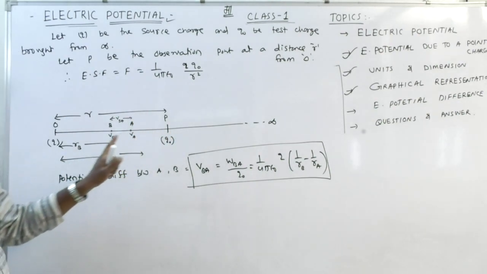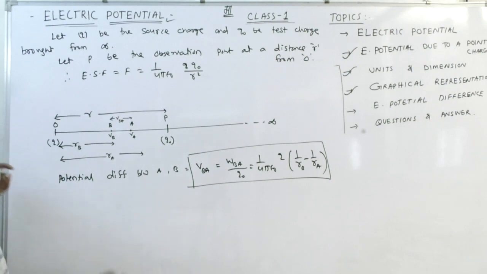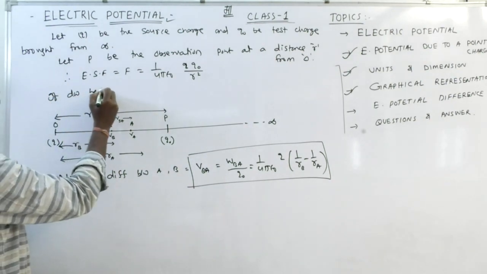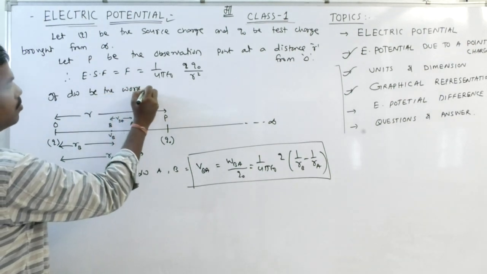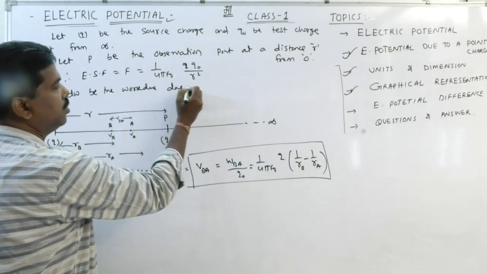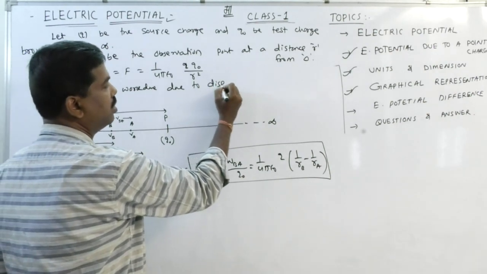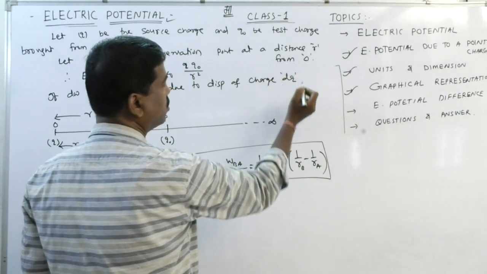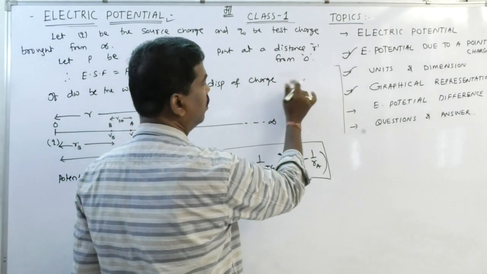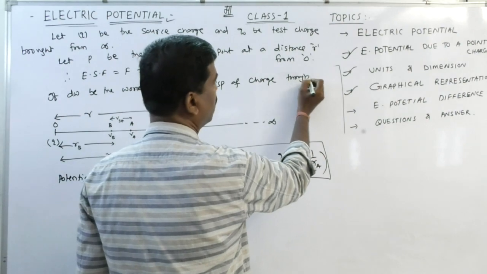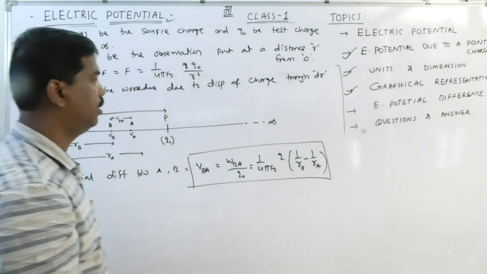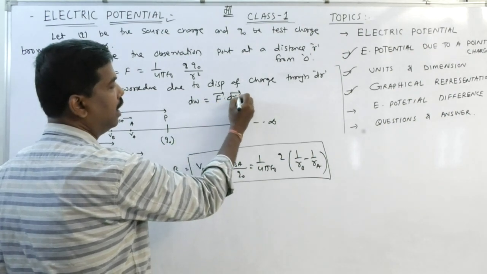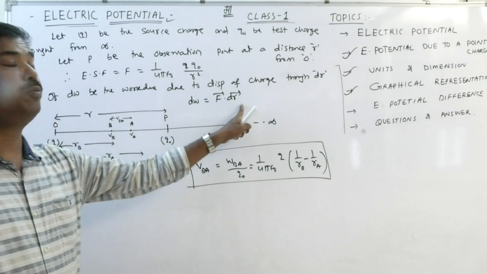You got the force at P. If dW is the work done due to displacement of the charge through dr, then dW is equal to F dot dr, that is, the dot product of force and displacement.